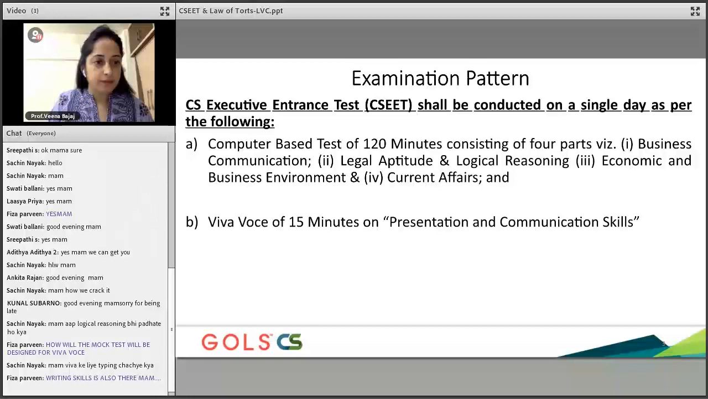My name is, I am sorry, I didn't introduce, my name is Professor Veena Bajaj. I'm a company secretary and a lawyer myself. So I'm the one who will be in charge of creating a mock test, and I'll be the one to verify your mock test. And also there is something called the discussion forum. So you put your queries on the discussion forum and your queries will be answered. That's the kind of huge support that Goals as a coaching class provides.